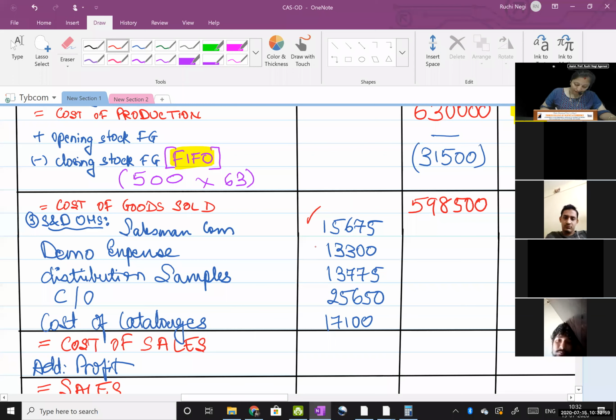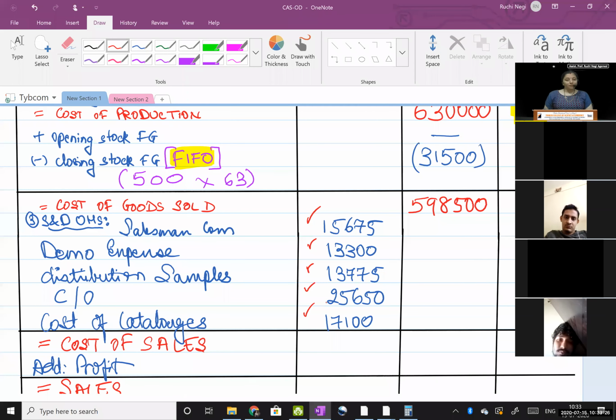Demo expense 13,300. Distribution samples 14,775. Carriage outward 25,650. And cost of catalog 17,100.